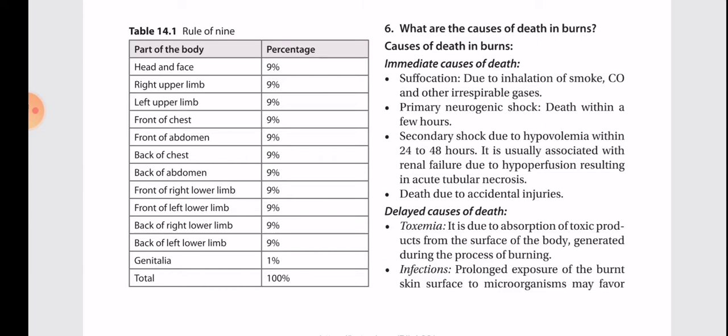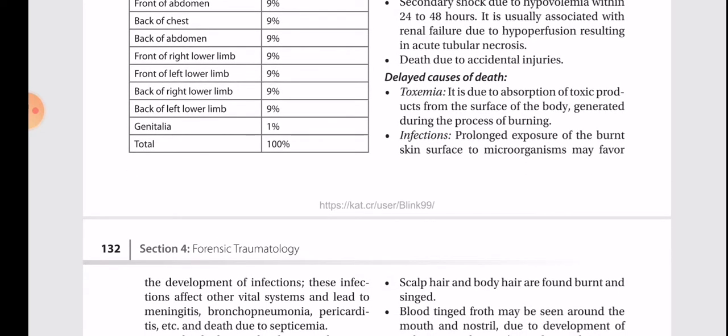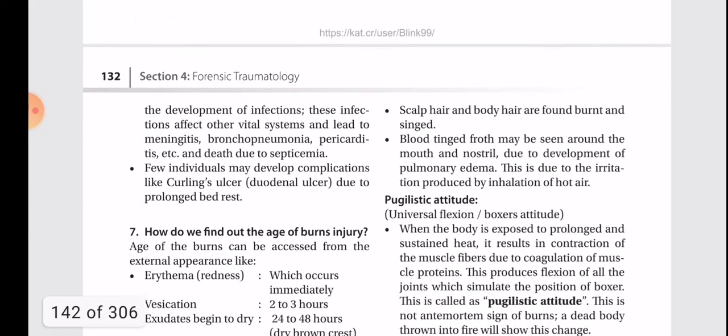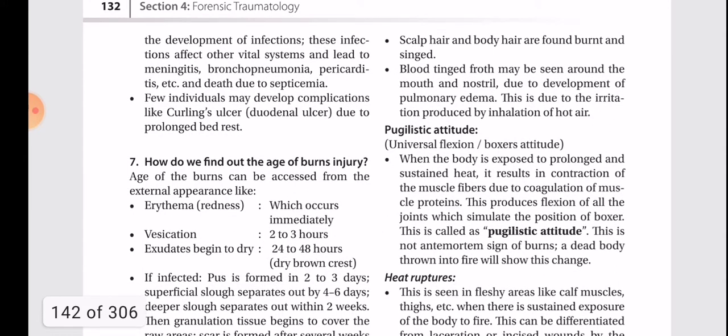Death due to accidental injuries. Delayed causes of death. Toxemia. It is due to absorption of toxic products from the surface of the body generated during the process of burning. Infections. Prolonged exposure of the burnt skin surface to microorganisms may favor the development of infections. These infections affect other vital systems and lead to meningitis, bronchopneumonia, pericarditis, etc. and death due to septicemia. Few individuals may develop complications like Curling's ulcer, duodenal ulcer due to prolonged bed rest.